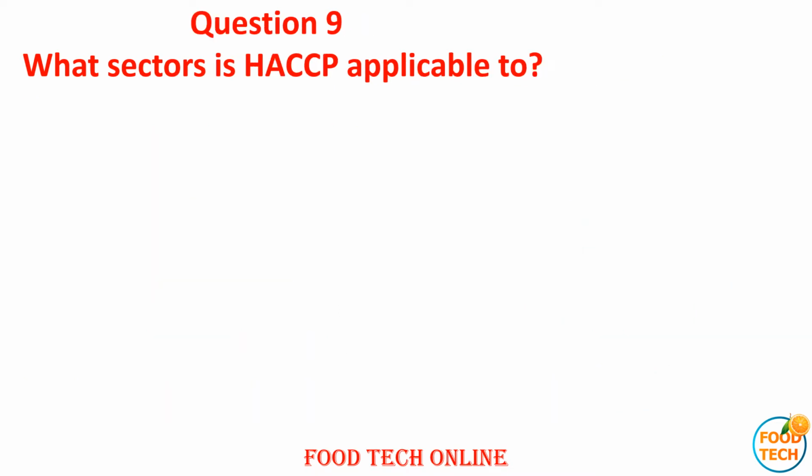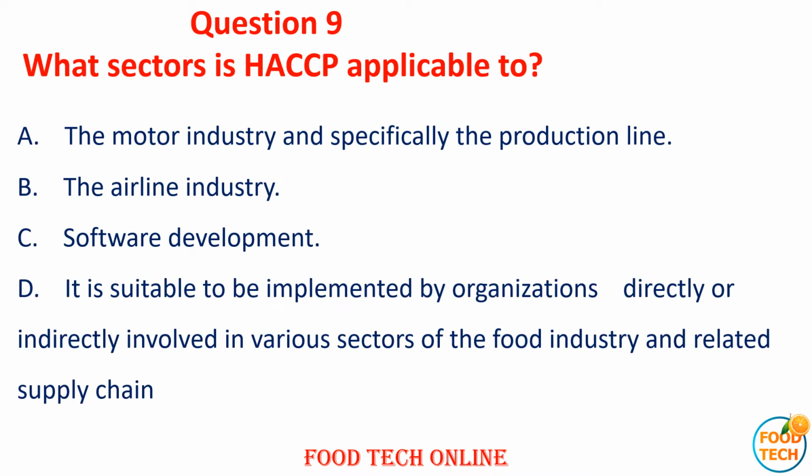Question 9. What sector is HACCP applicable to? A. The motor industry specializing in the production line. B. Airline industry. C. Software development. D. It should be implemented by organizations directly or indirectly involved in various sectors of the food industry and related supply chain.